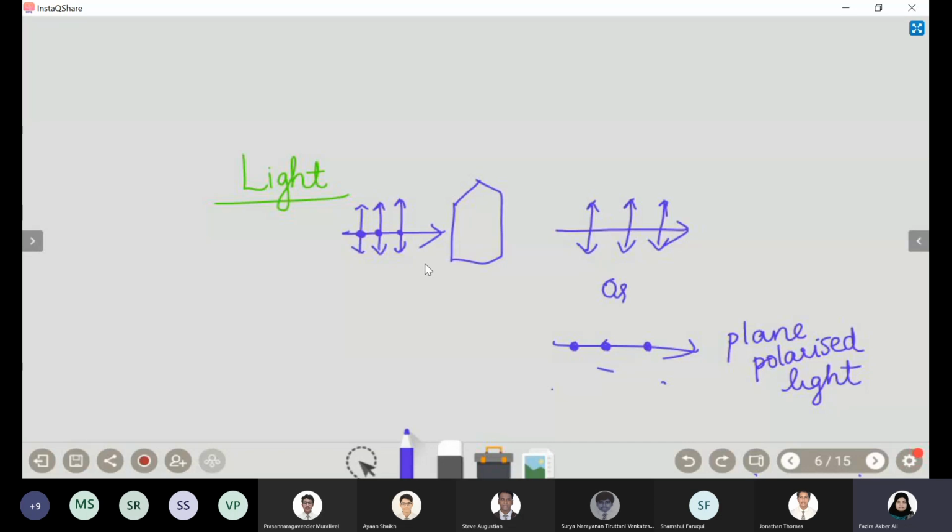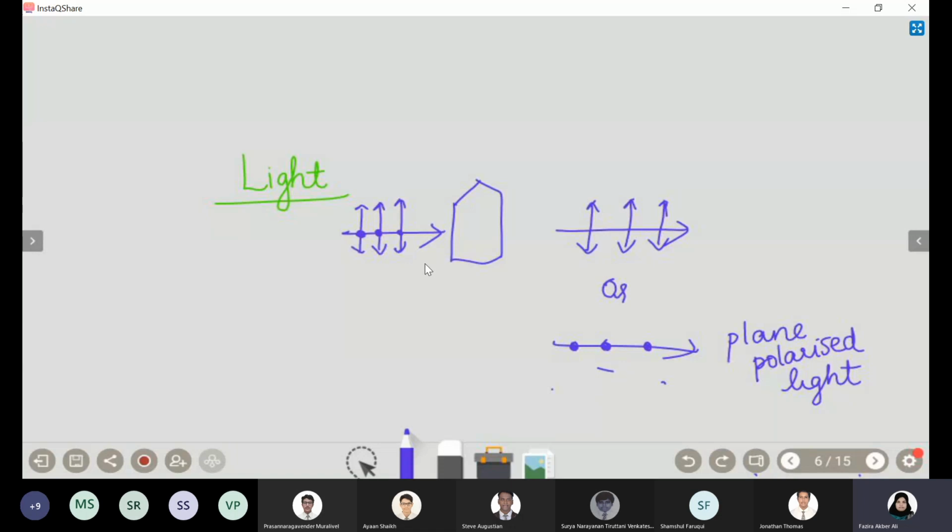When these radiations pass through certain crystals, not everything, one good example is topaz, you might have studied in physics, these crystals have the ability to absorb one of them. So the resulting light will have radiation only in one plane. Such radiation with only either magnetic or electric waves is called plane polarized light.